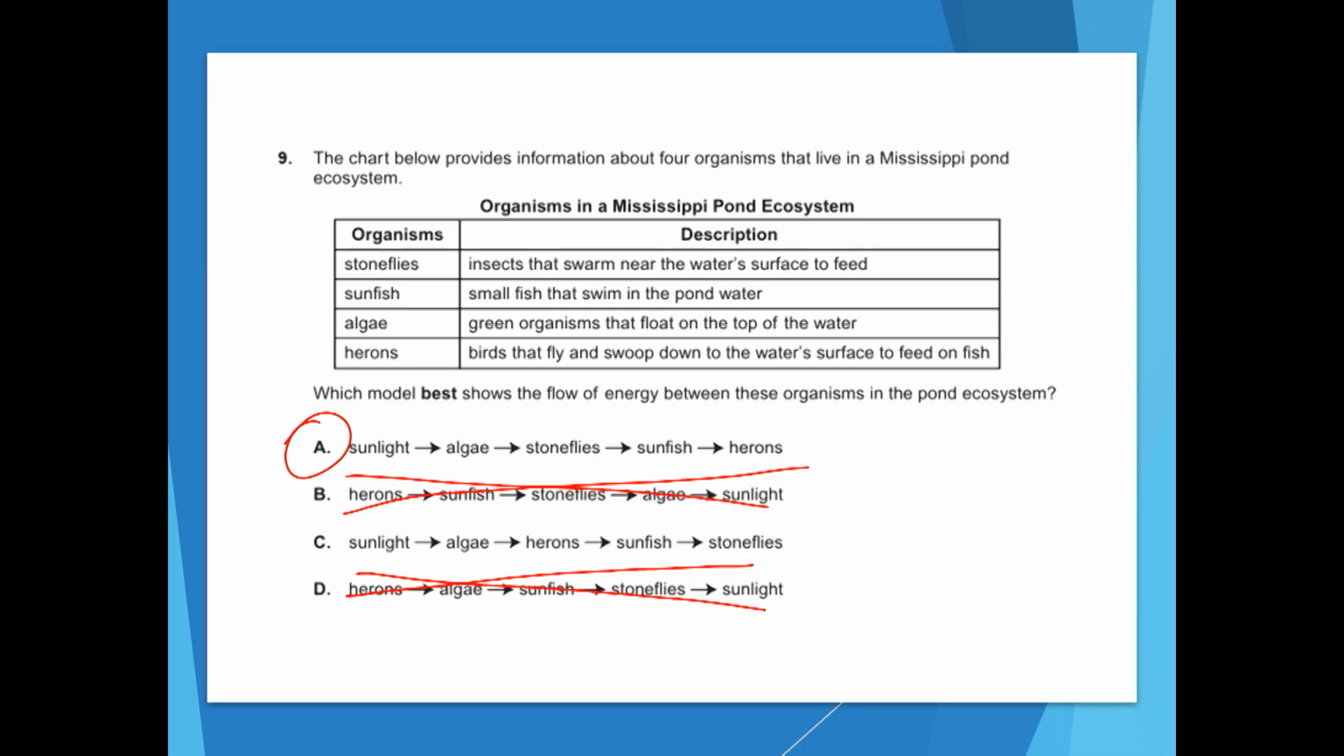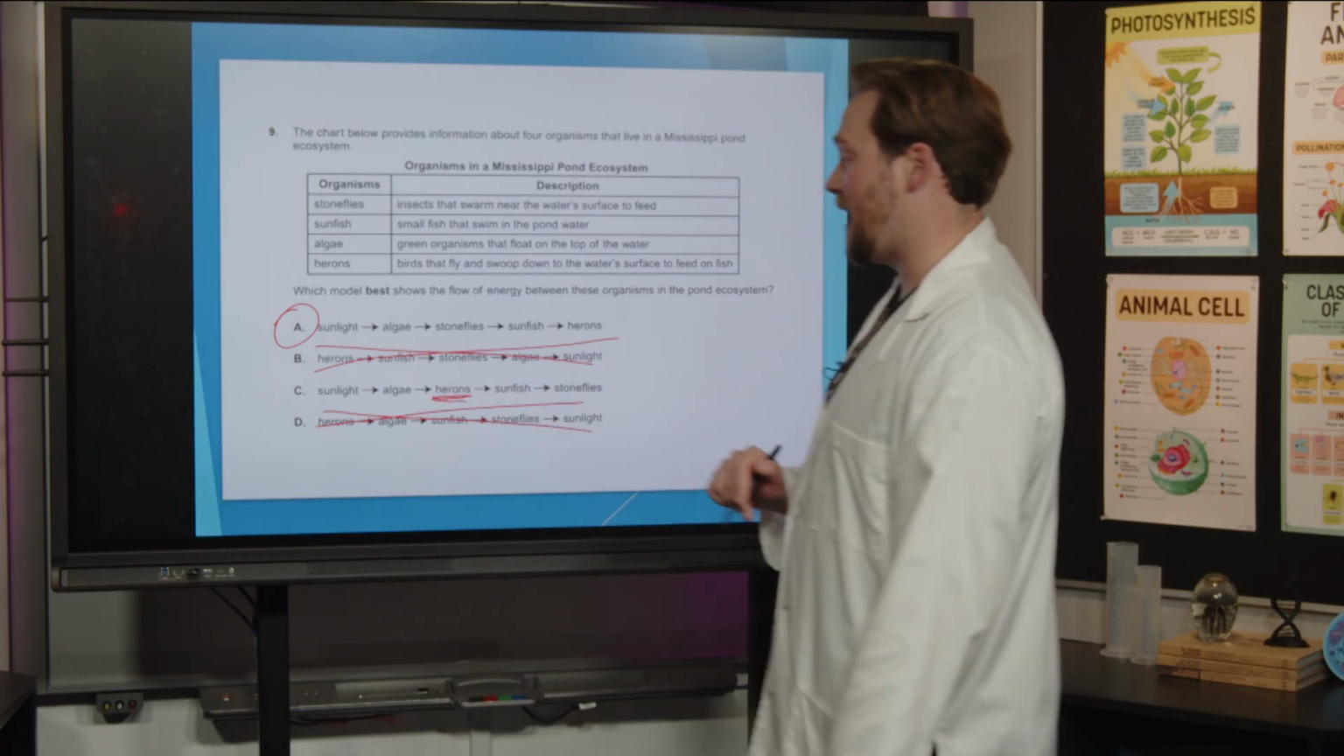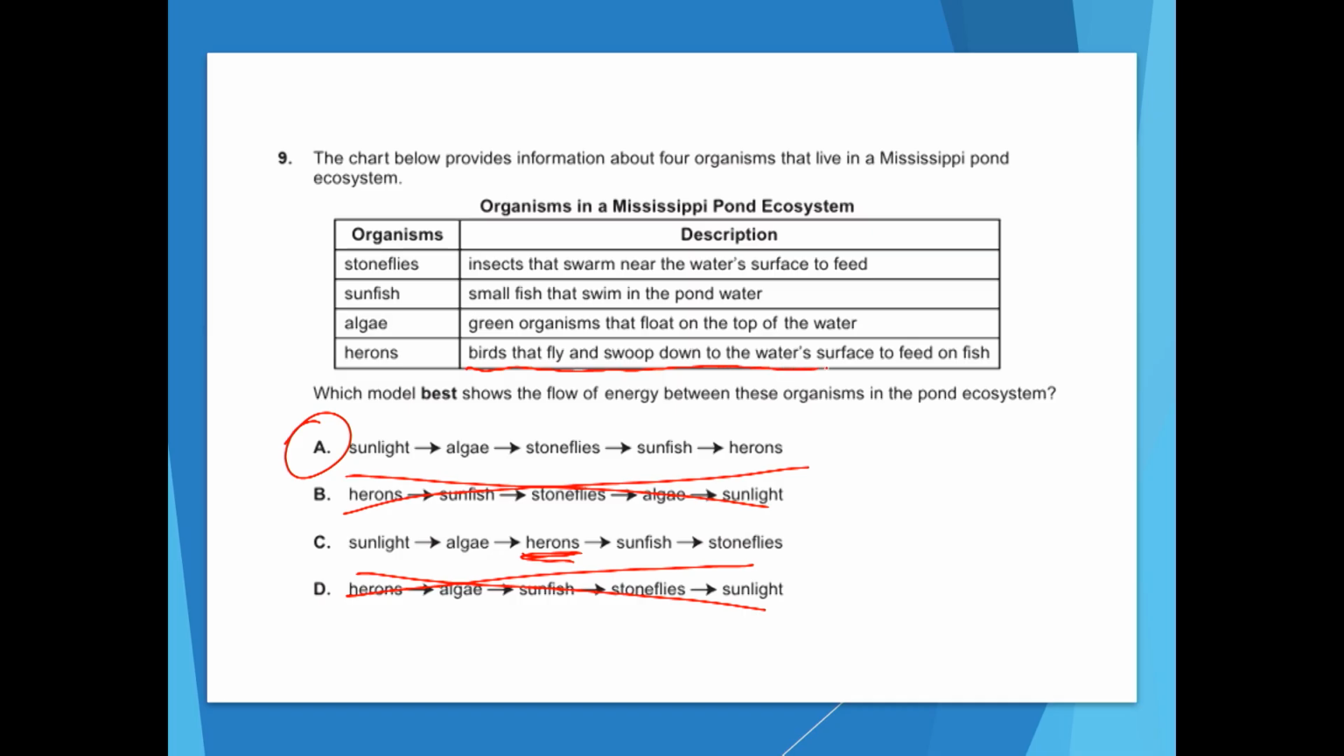Okay, from there, we want to move through the food chain in order. So sunlight starts the food chain. The first type of organism that is in our food chain after sunlight is going to be a producer. Out of these, algae is a producer. Both A and C have algae there, so that doesn't really help us. We're going to need to go on to the next one. You can see here that C says that herons is the next in the food chain. But if we come up here and read the description of herons, it says that they like to feed on fish. So that means that herons should come after the fish on the food chain. And that's how we know that A is the correct answer.